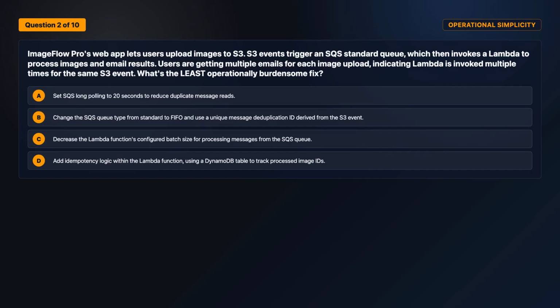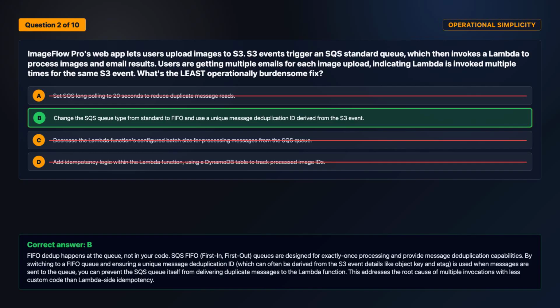Select one answer. Review the answer choices on screen. The correct answer is option B. FIFO dedupe happens at the queue, not in your code. SQS FIFO, first in, first out, queues are designed for exactly once processing and provide message deduplication capabilities.